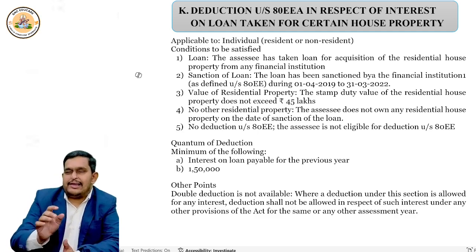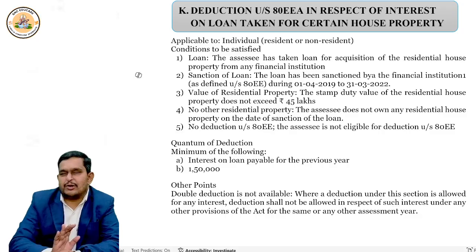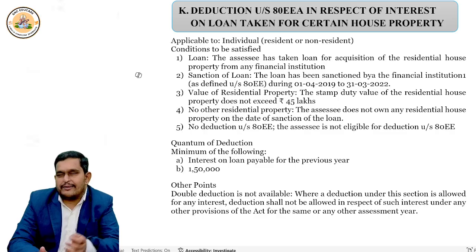Let me repeat. Section 80EEB talks about what? Acquisition of electric vehicle by taking a loan. So whatever related interest is there, that is deductible under this section. It's applicable to only individual, irrespective of whether they are resident or not.